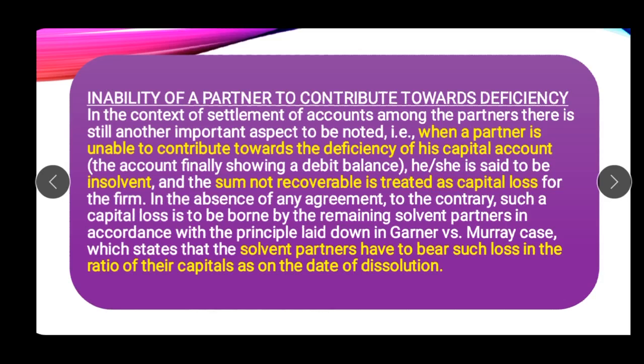And how will this capital loss be recovered? There was a case, Garner versus Murray. In that case, the court decided that the solvent partners have to bear such loss in the ratio of their capital as on the date of dissolution. So if a partner becomes insolvent and is unable to contribute towards his deficiency, the solvent partners have to bear such a loss in the ratio of their capital on the date of dissolution. So it should be kept in mind.